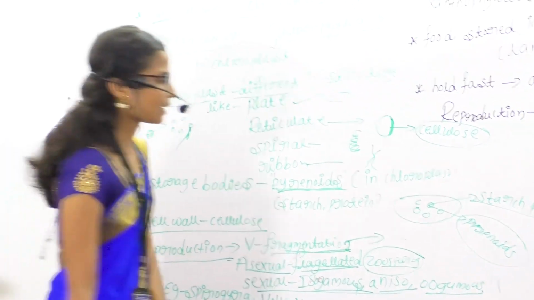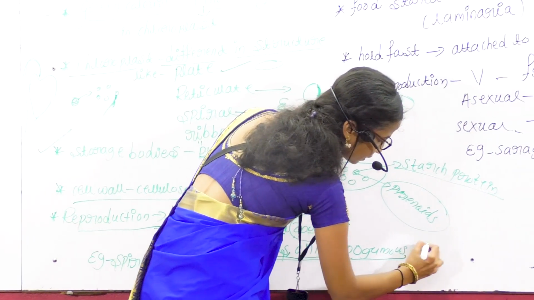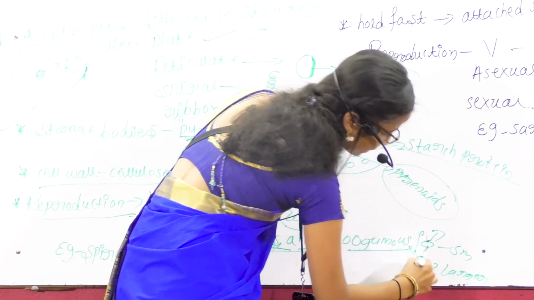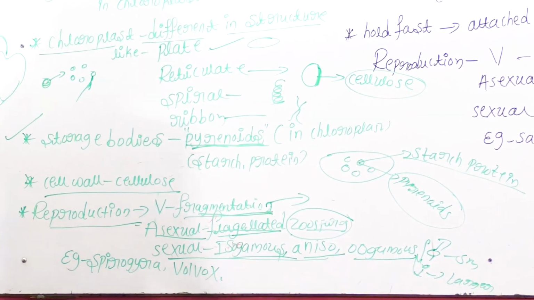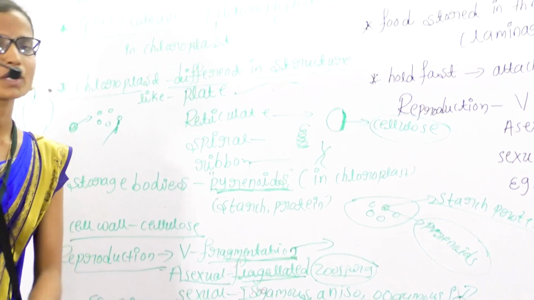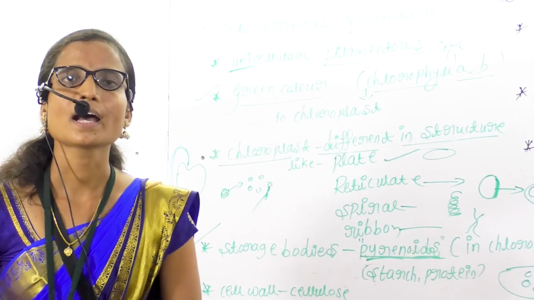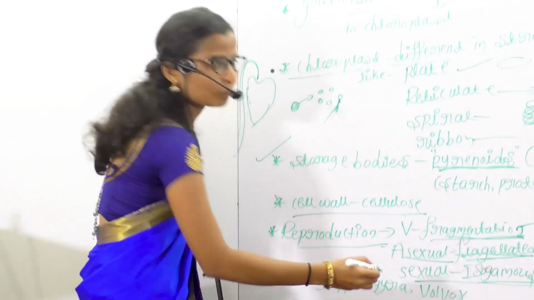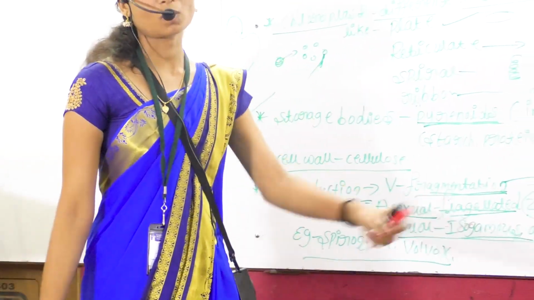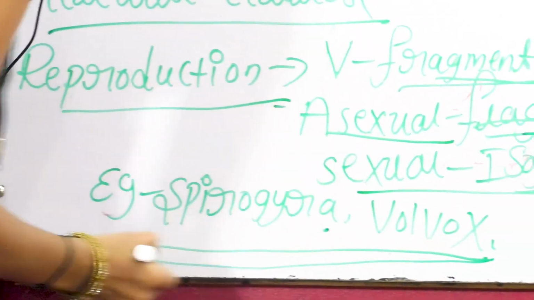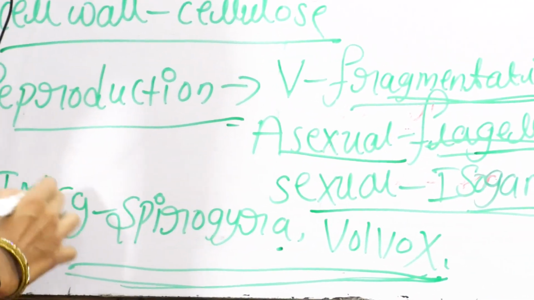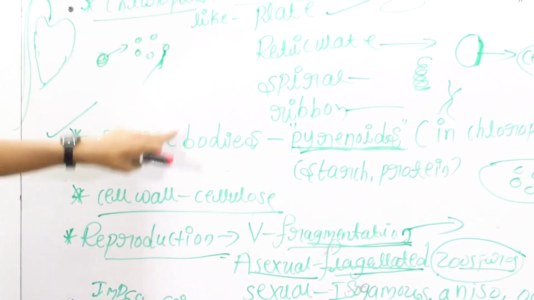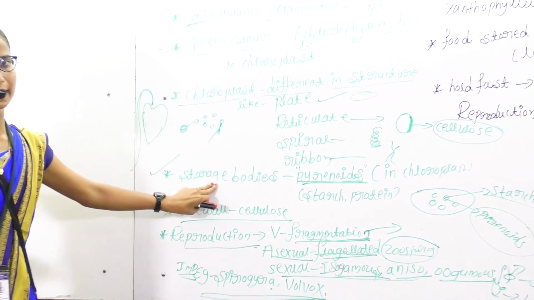I told you the male gamete is smaller and the female is larger. When these gametes are fused, that is called oogamous. Here, sexual reproduction takes place by means of isogamous, anisogamous and oogamous. The examples for green algae are Spirogyra and Oedogonium. These are important examples for green algae. This is about Chlorophyceae, green algae.